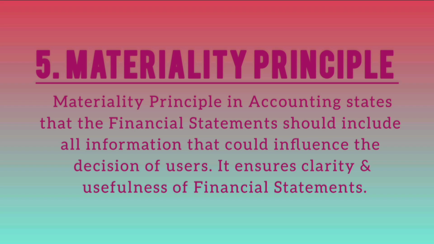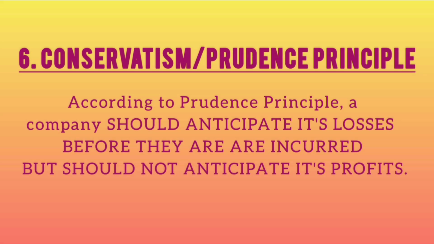Now, moving forward to our next accounting principle, which is conservatism. This accounting principle is also known as prudence principle. According to this principle, we should anticipate our losses before they are incurred, but we should not anticipate our profit.